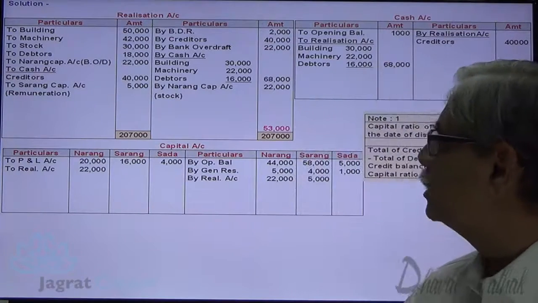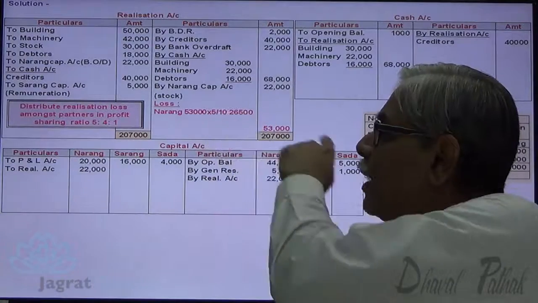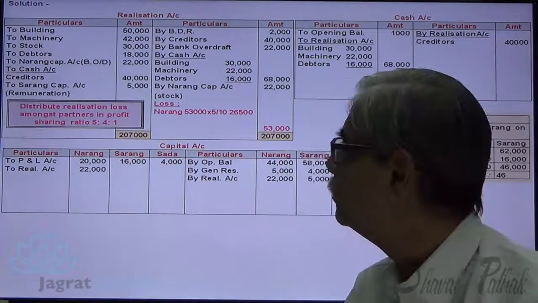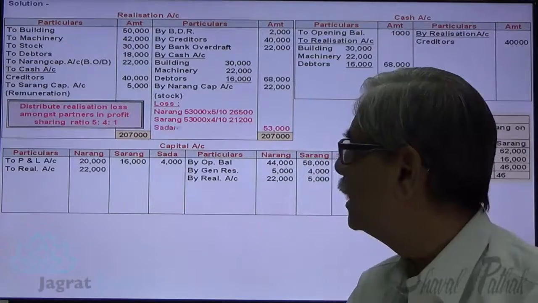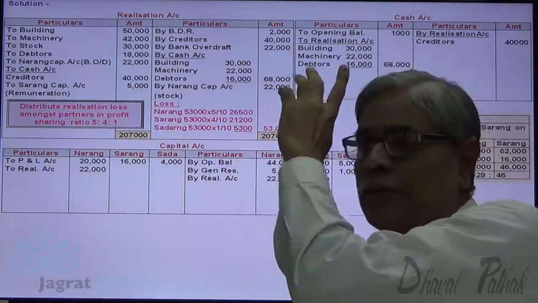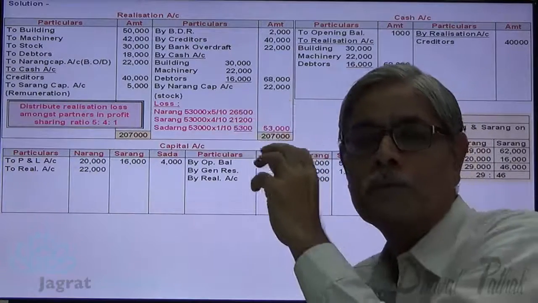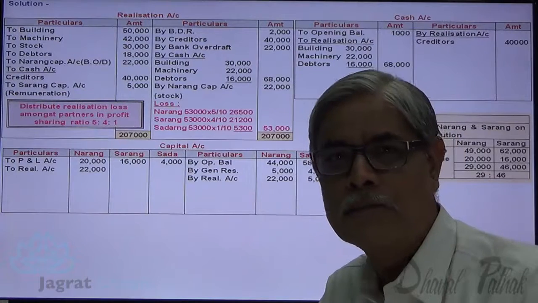Let us work it out. So 53,000 into 5 by 10, 26,500. 53,000 into 4 by 10, 21,200. And 53,000 into 1 by 10, 5,300. This is the realization loss distributed amongst partners.